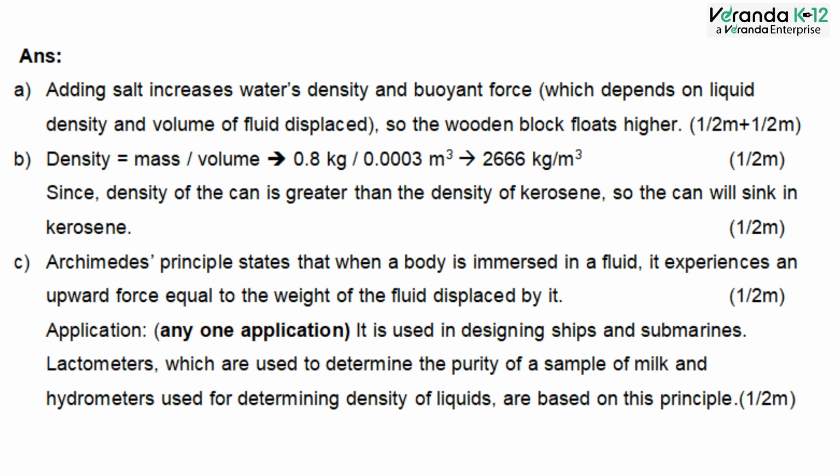By applying the value of mass and volume, we are getting the answer 2666 kg by meter cube. Since density of the can is greater than the density of kerosene, the can will sink in kerosene.